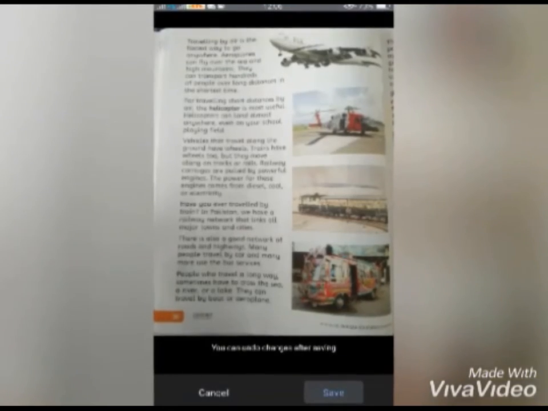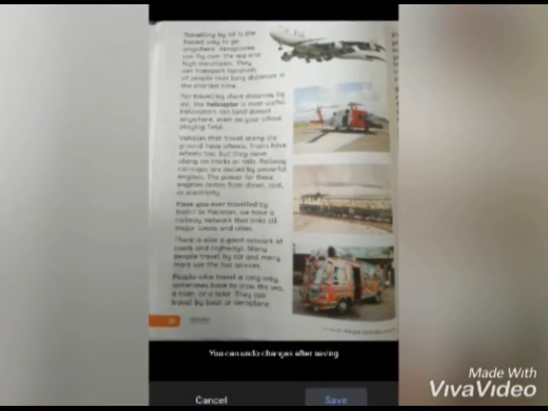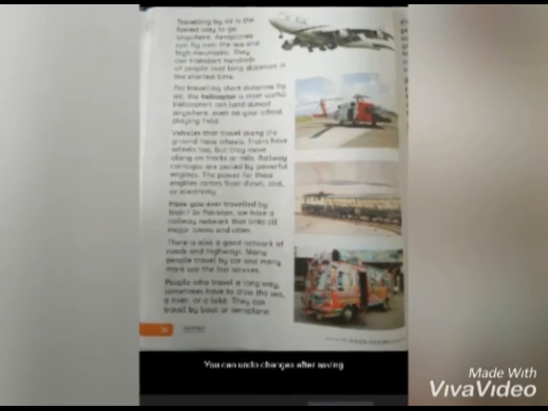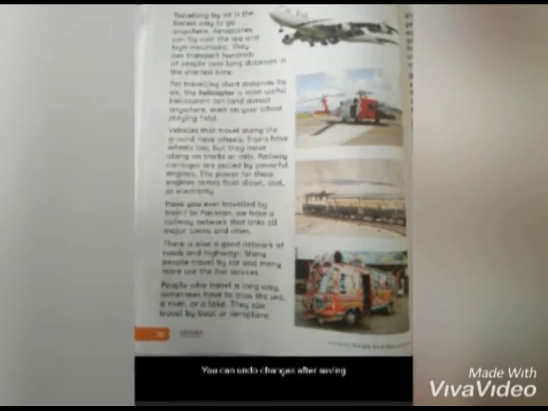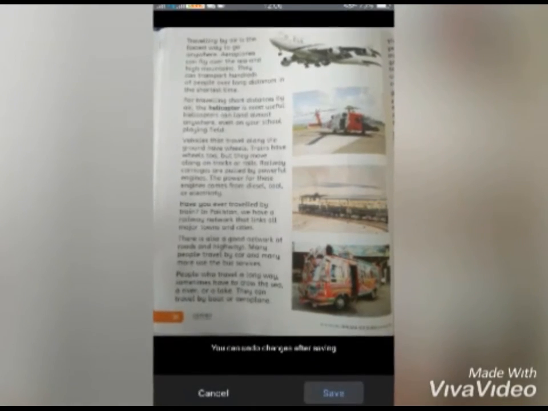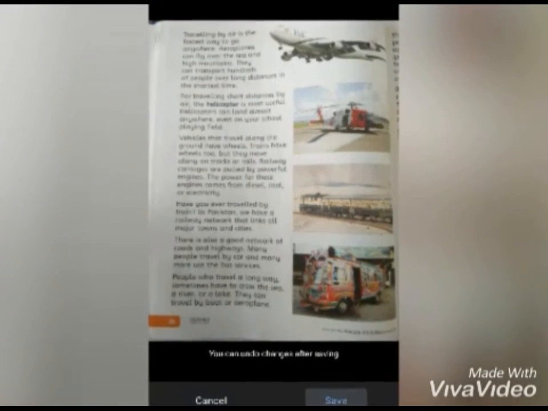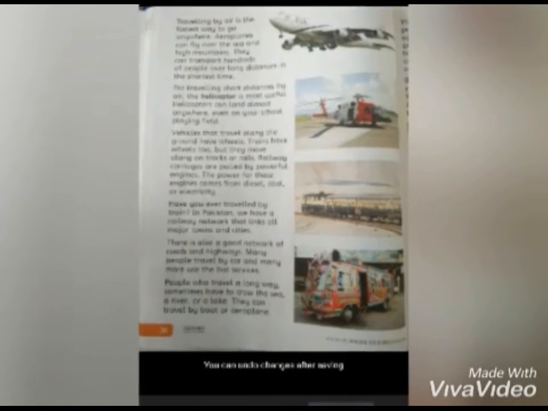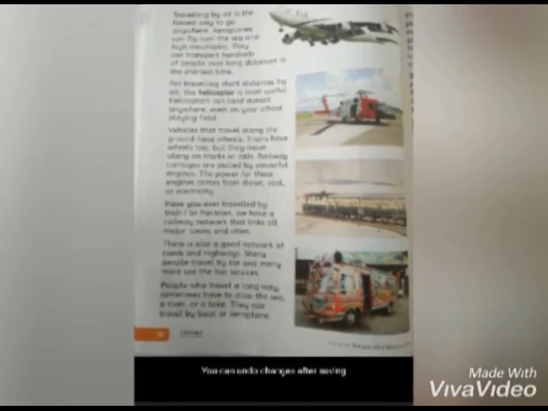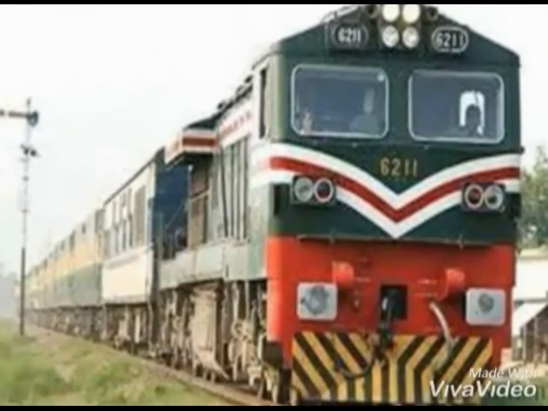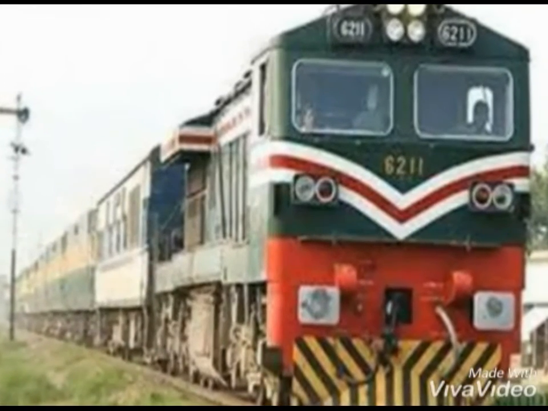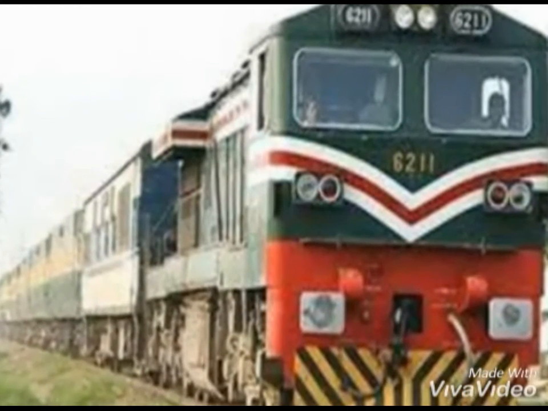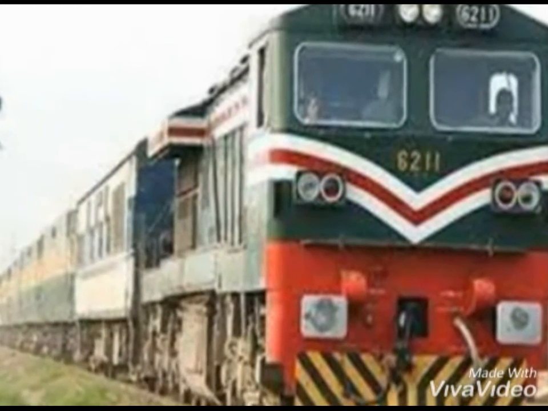Vehicles that travel along the ground have wheels. Trains have wheels too, but they run on a track or rail. Railway carriages are pulled by a powerful engine. The power of these engines comes from diesel, coal or electricity, of course. In Pakistan, we have a railway network that links all major cities and towns. Of course, a train is a very big vehicle, so it needs a very powerful engine to run.